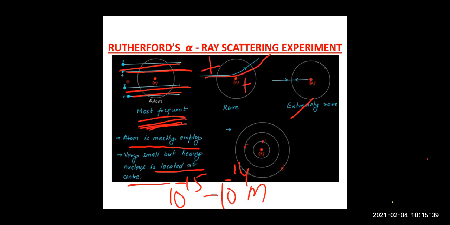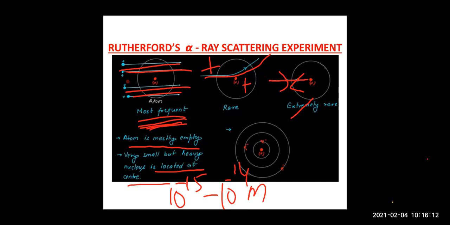Then children, in extremely rare cases, it was seen that the alpha particle got deflected at 180 degrees, right? So it was seen that the distance between the electrons and the nucleus is from 10 to the power 4 to 10 to the power 5 times the size of the nucleus.